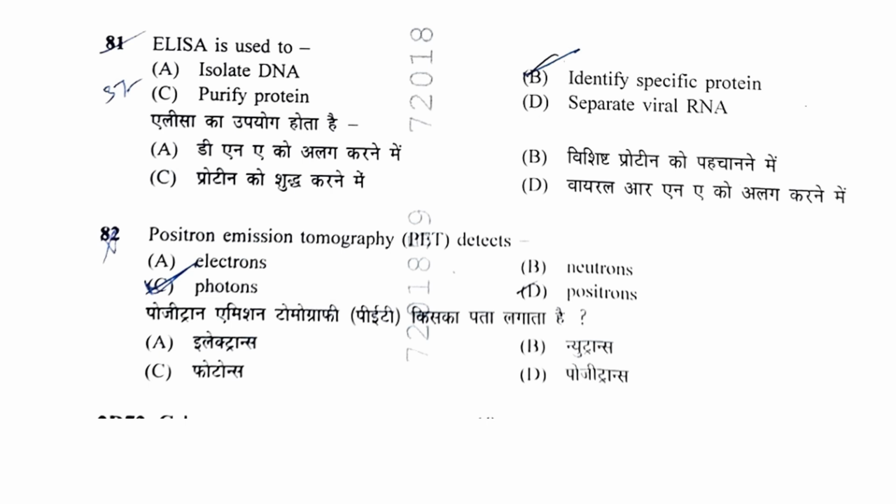ELISA is used to... ELISA is enzyme linked immunosorbent assay. It is used to detect antigen or antibody. So the protein is identified. It is not used to isolate DNA, purify protein, or separate viral RNA. It is used to identify a specific protein that we call antigen or antibody, for example for detection of HIV antigen, for corona detection. In that detection, the antigens on those pathogens are detected with the help of an antibody. Positron emission tomography detects electrons, neutrons, positrons, or photons. The correct answer is photons, not positron.